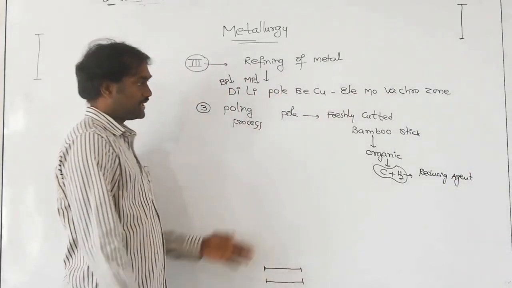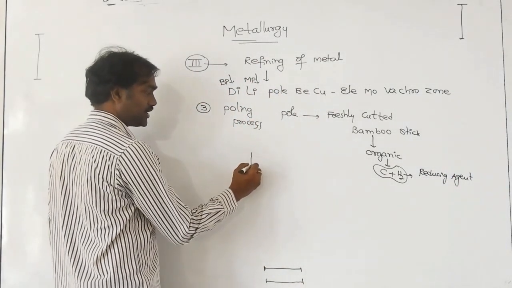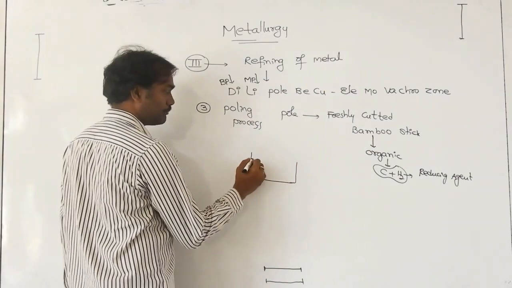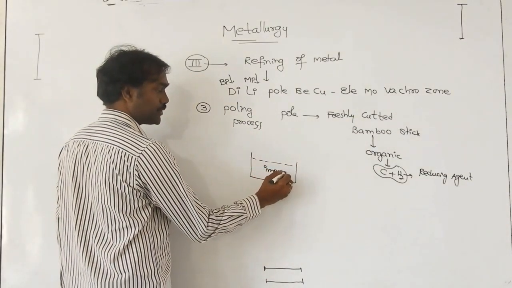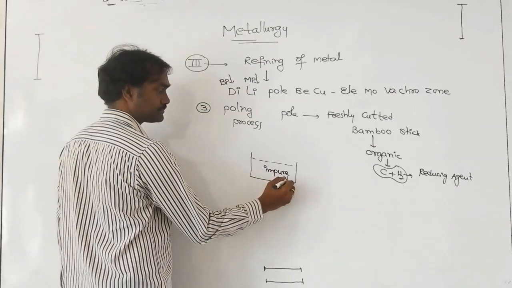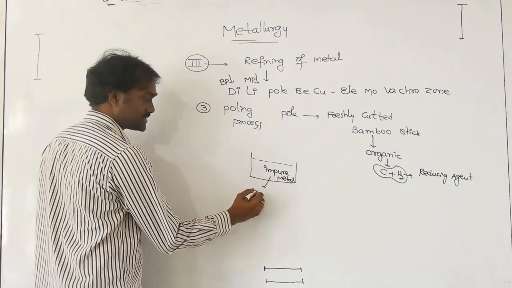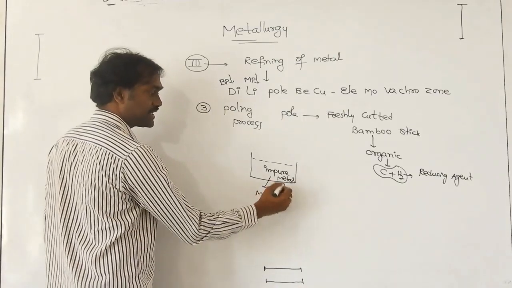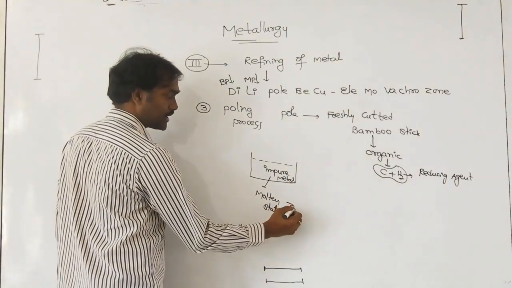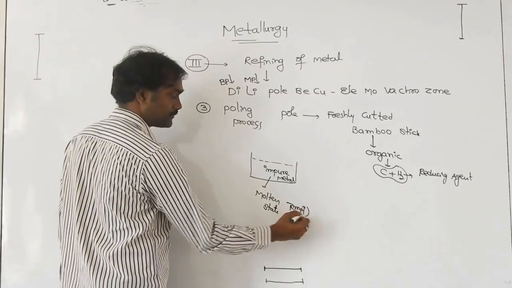So in this process, what happens? You take impure metal in molten state. Molten state means the temperature is very high.